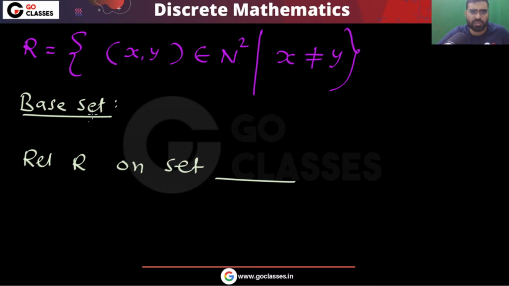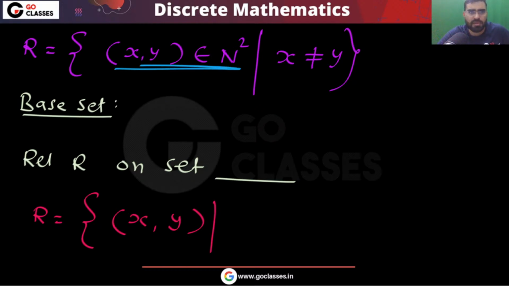What is the base set for this relation? You can easily see that in this relation you have ordered pairs, where x comma y means x is related to y. You can see that this ordered pair x comma y belongs to N square.